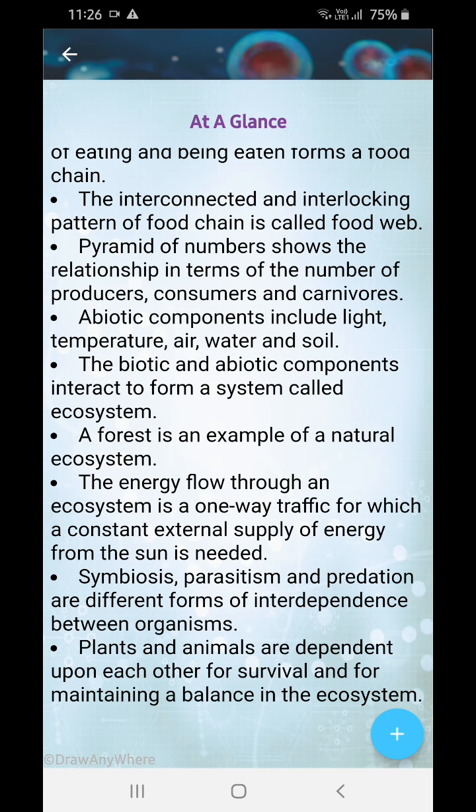Okay, so that's why. Abiotic components include light, temperature, air, water, and soil. All these we see in our environment, right? Then biotic components together form a system called the ecosystem. So a forest is an example of a natural ecosystem. What can we give as an example?